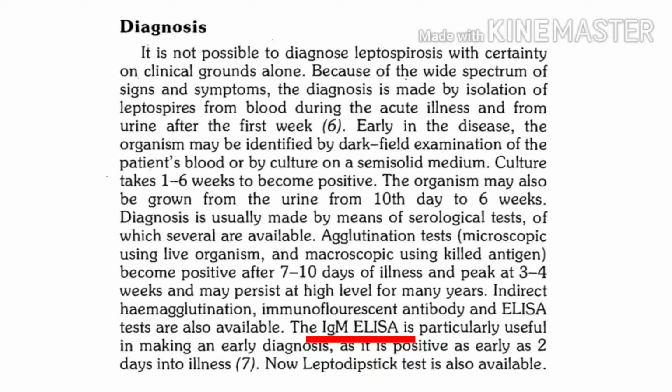and the microscopic agglutination test is there. This is the test which detects near about 21 serotypes of leptospira. These are important tests, and a new test has been developed which is known as the lepto dipstick test. So this is a rapid dipstick assay. Again it helps in detection of IgM antibodies, a serological test. So simply, if you want to remember the diagnosis of leptospirosis in two words, don't forget culture and don't forget serological test.